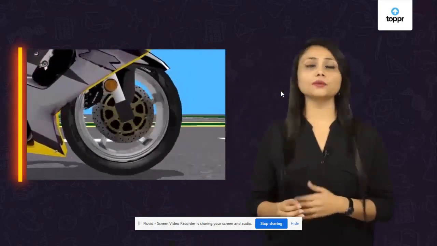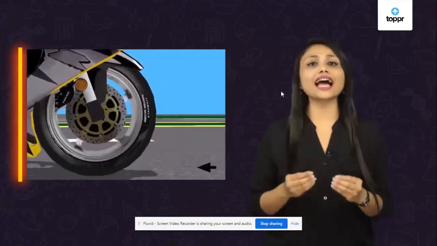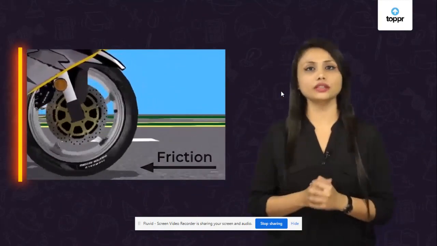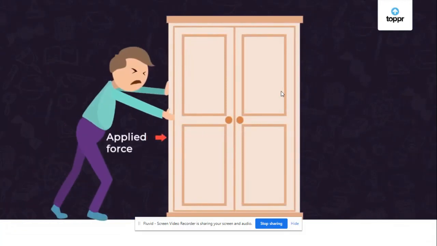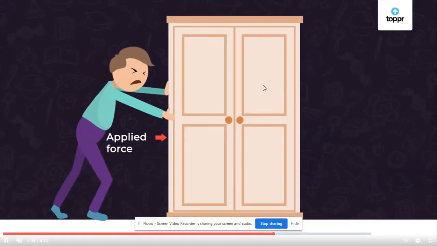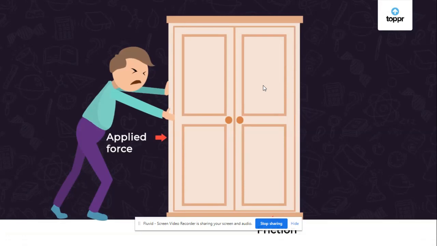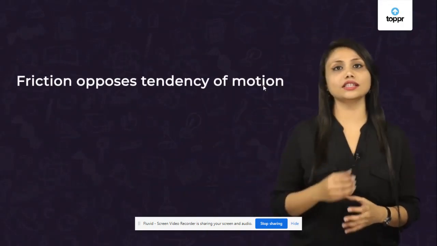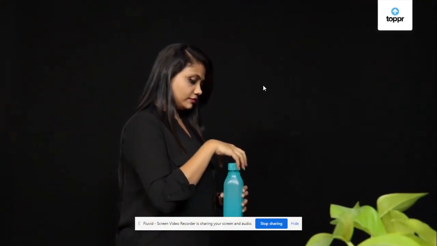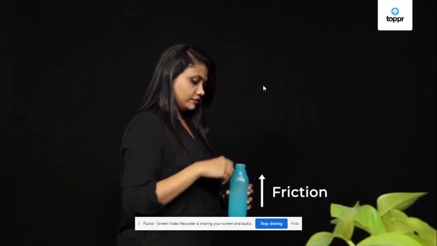The bike stops when we apply the brakes because friction acts opposite to the direction of motion of the wheels. Friction not only acts on moving bodies but also on stationary bodies. Consider a heavy cupboard. When we apply force on it, why does it not move? That is because the friction between the cupboard and the floor is balancing our force, and so the cupboard does not move. So we can say that friction also opposes the tendency of motion. Even the bottle I am holding stays in my hand because of, yes, friction.